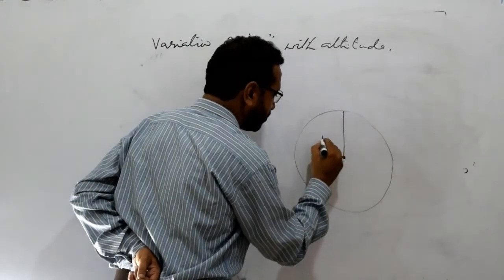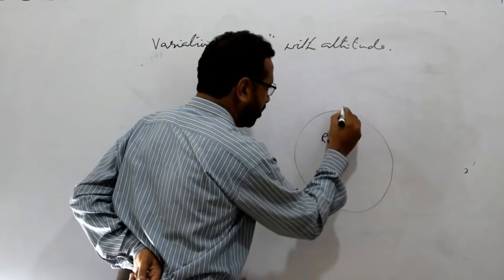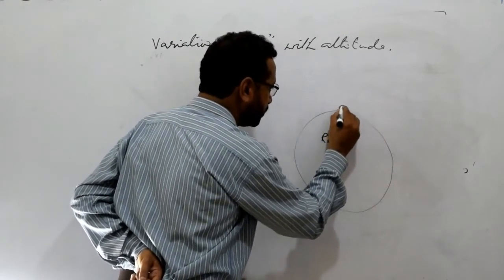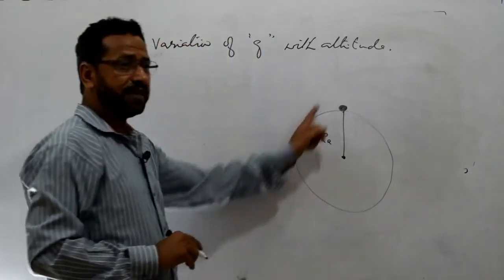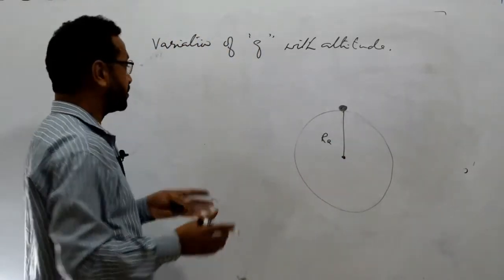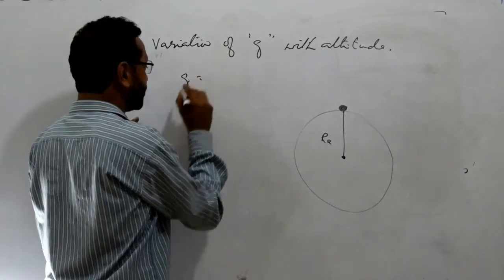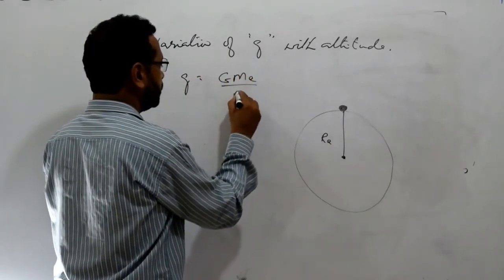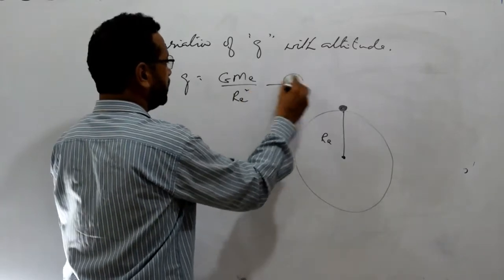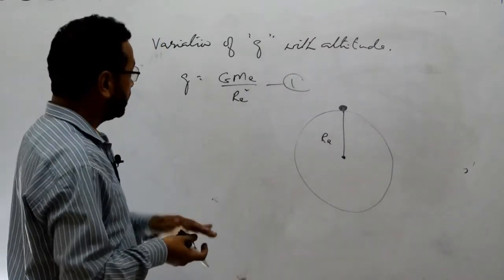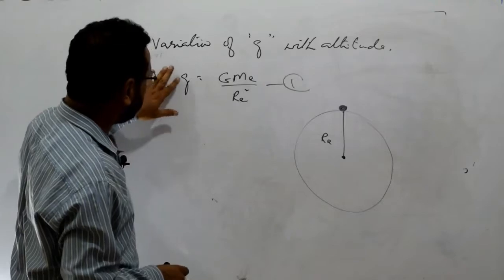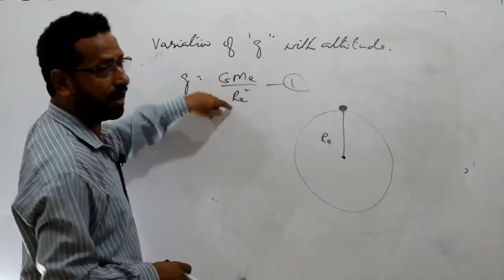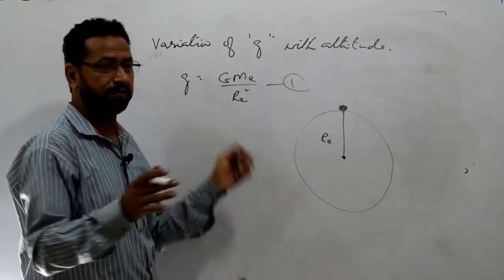यहाँ तक डिस्टेंस क्या होता है? रेडियस ऑफ अर्थ. और कोई बॉडी अगर यहाँ पर हो, means on the surface of the earth, then we know that gravitational acceleration, that's given by GM_e over R_e square. On the surface of the earth, the value of the g is equal to GM_e upon R_e square. Let's suppose this equation number 1.